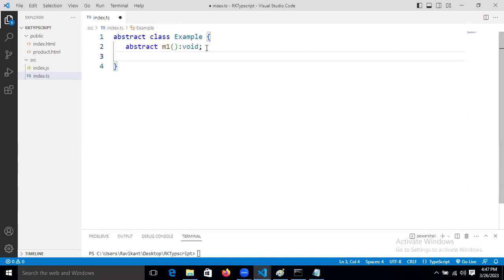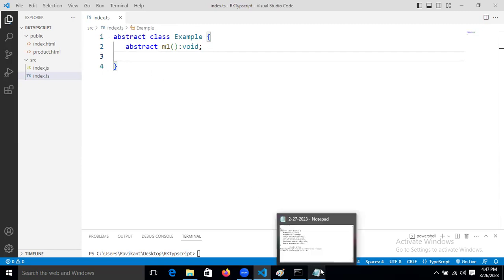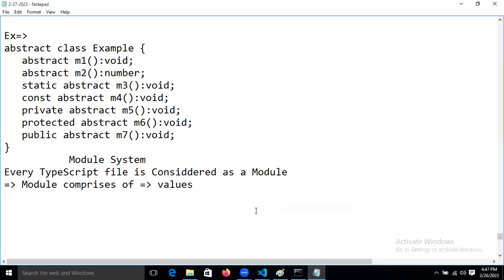And the total file is called a component. So a module comprises values, methods, components, etc. Now suppose we take one project.